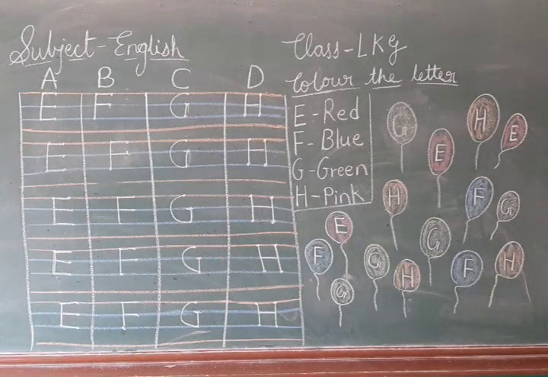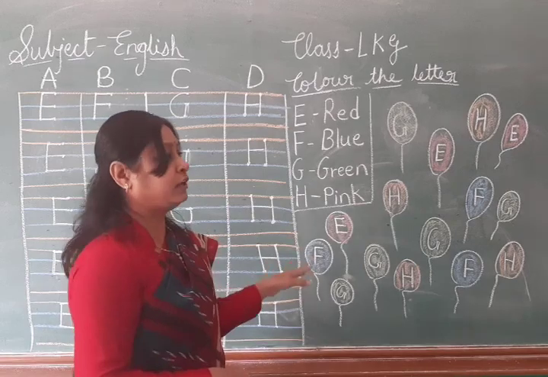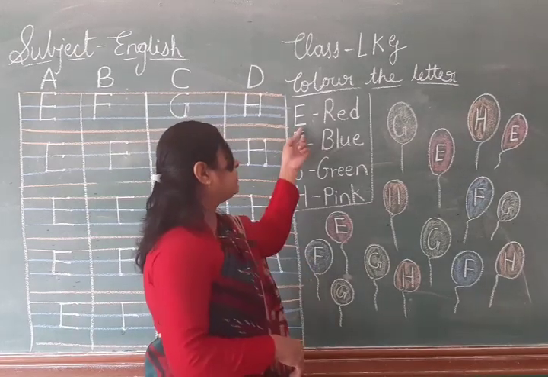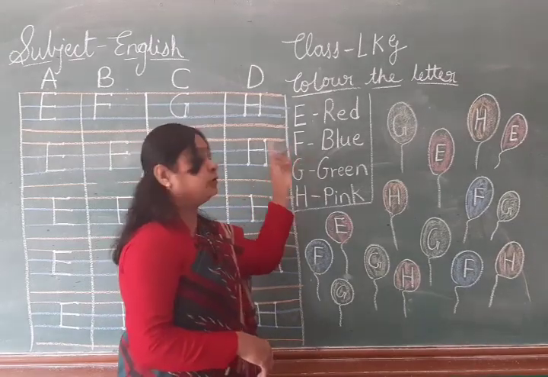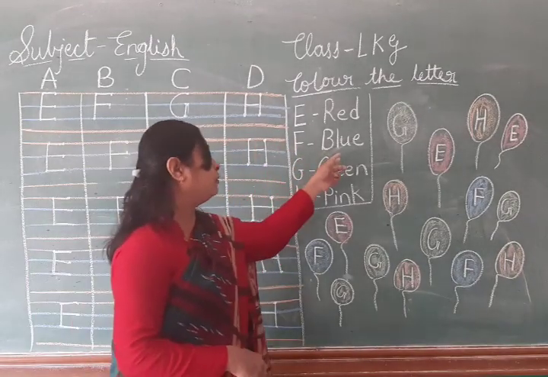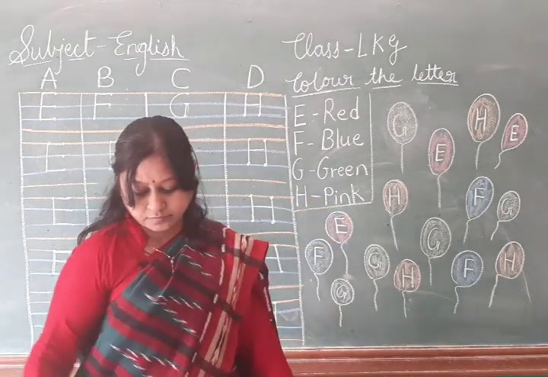Did you enjoy the activity? Yes. Okay. So color it. Color properly, okay? Not off the line, in the line only. E balloon, you have to color red color. F balloon, you have to color blue. G balloon, you have to color.